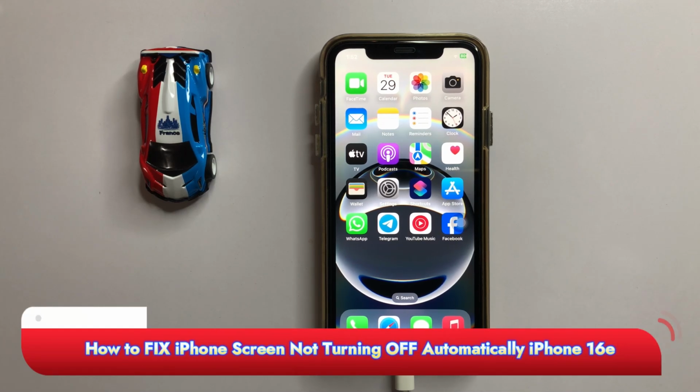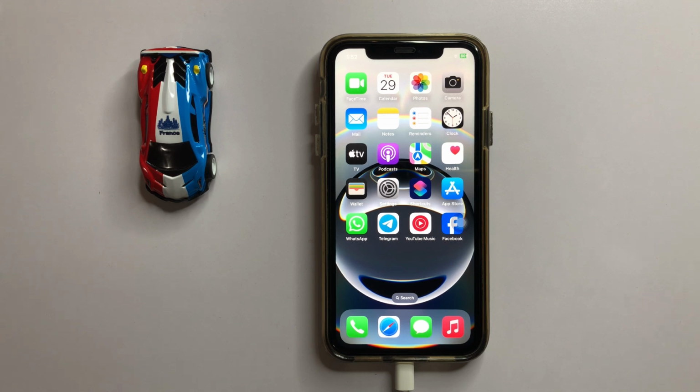How to fix screen not turning off automatically in iPhone 16e. So let's start the video.